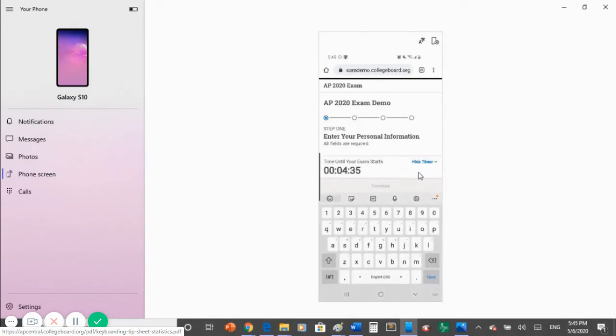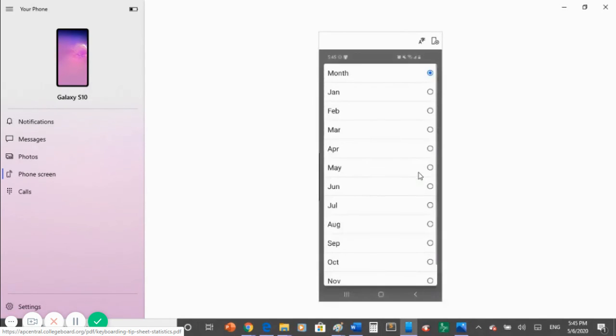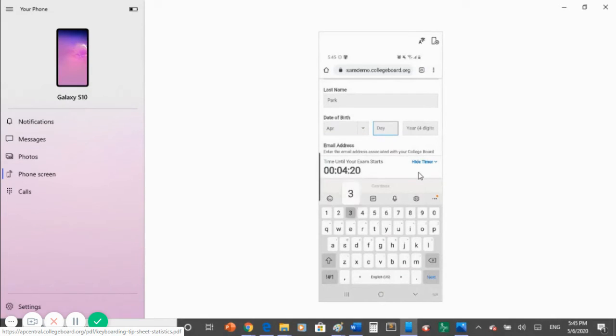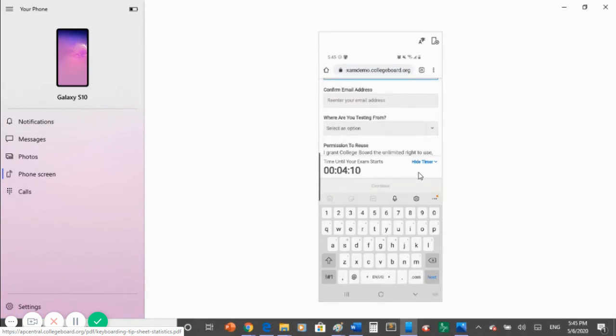Your first name, your last name, your date of birth, and finally, your Catch email address.